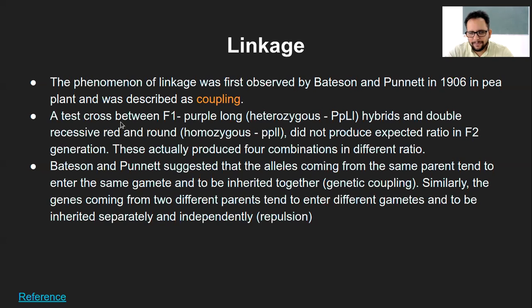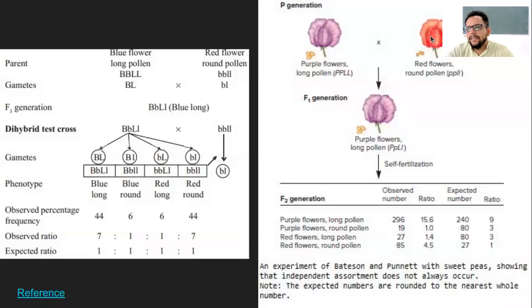So let's say there was a test cross between F1 purple and long, the heterozygous dominant. But let's say there was this purple and long homozygous parent, that is the P generation, and red and round, that is another homozygous recessive parent.